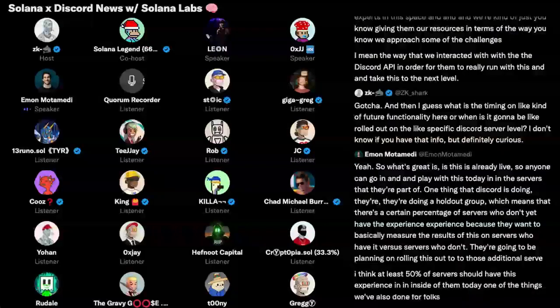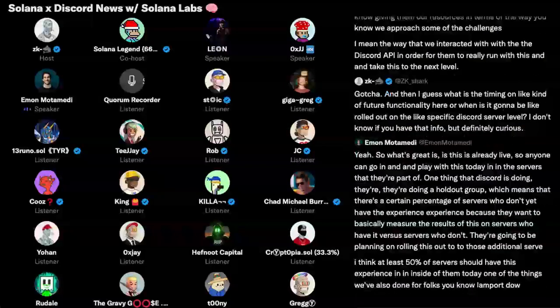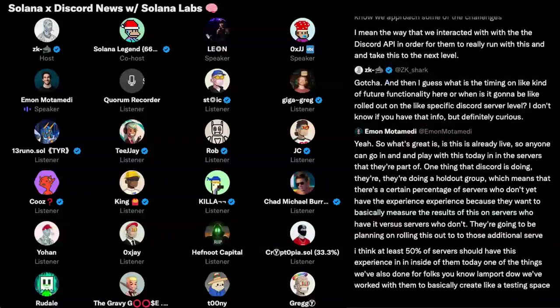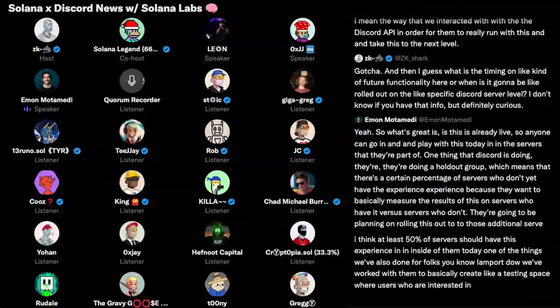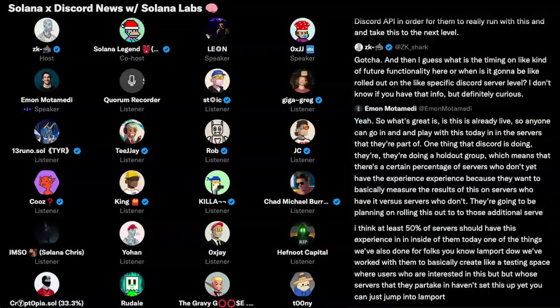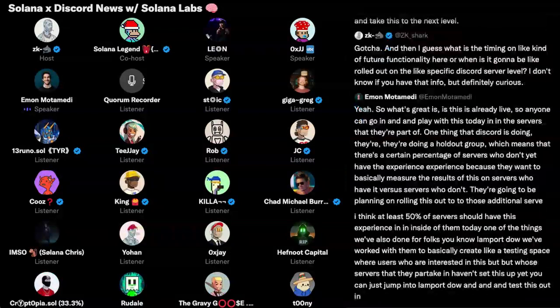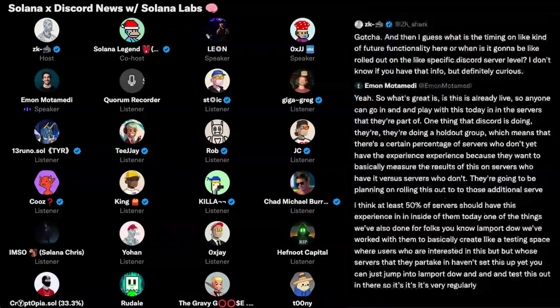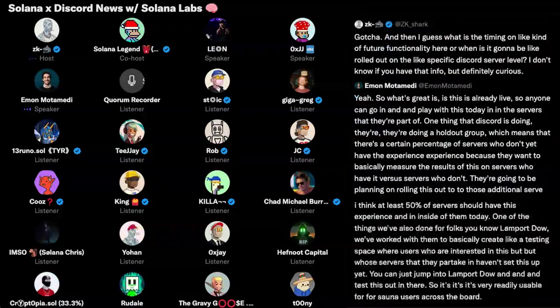One of the things we've also done for folks who know Lamport DAO, we've worked with them to create a testing space where users who are interested in this, but whose servers haven't set this up yet, can just jump into Lamport DAO and test this out in there. So it's very readily usable for Solana users across the board.